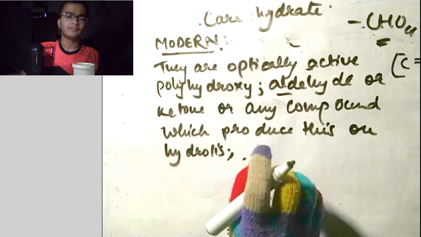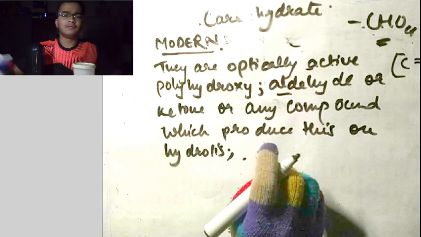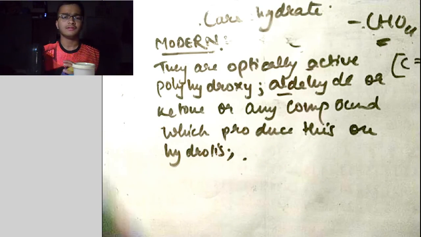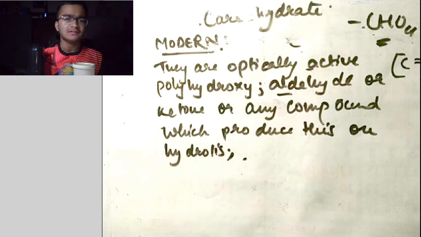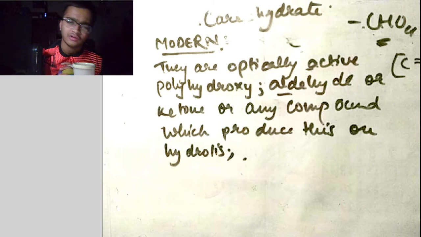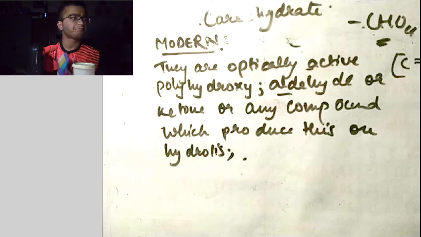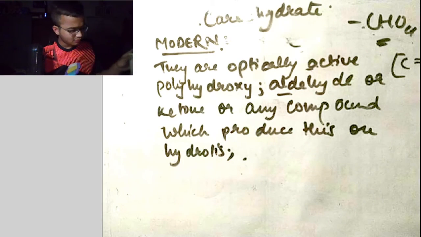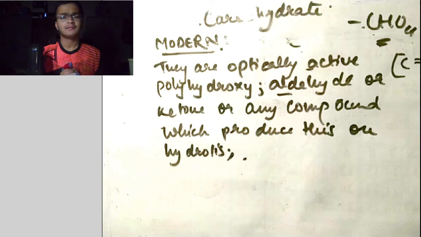So what did I say up to now? I started with biomolecules. I said that biomolecules is a part of biochemistry. Biochemistry is a subject which deals with what is happening inside living organisms. Under biochemistry, we have two parts: one is bioorganic and another is bioinorganic. We will not discuss bioinorganic because it is not included in our syllabus. Under the bioorganic portion, we have our chapter, which is biomolecules.